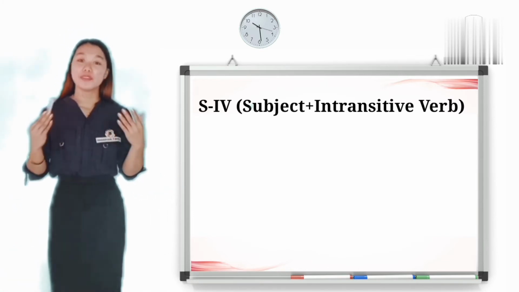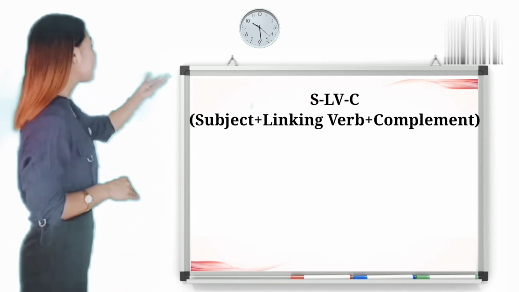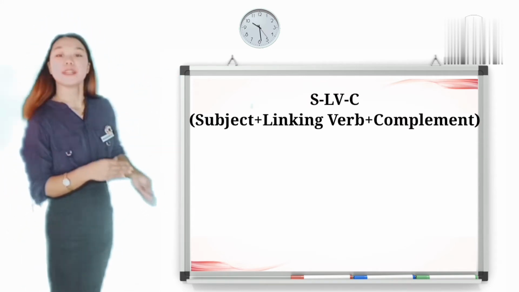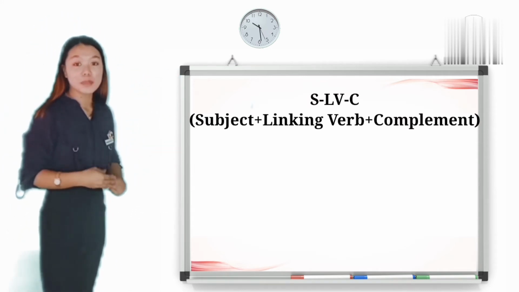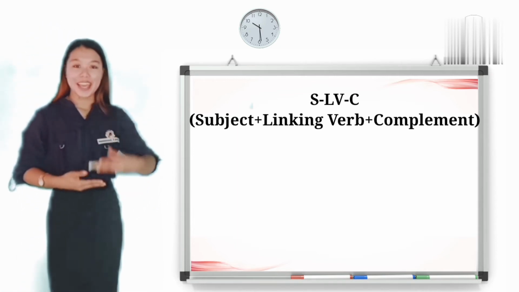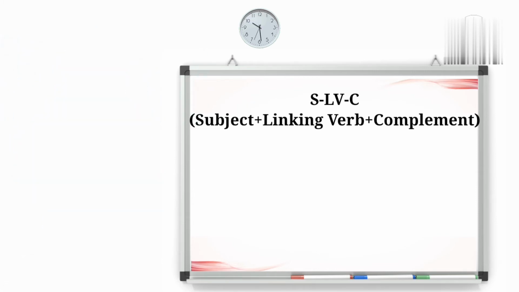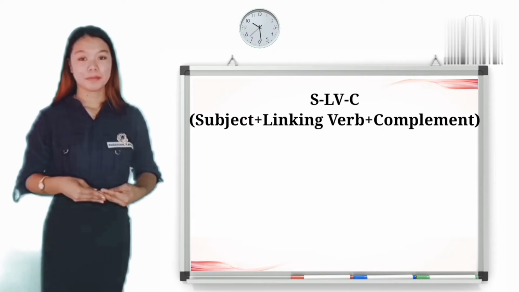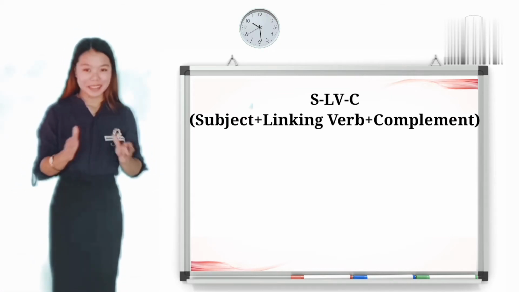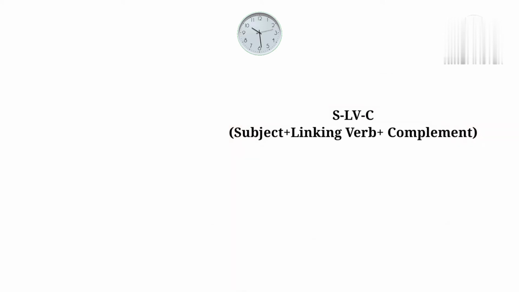If you have no question, let's proceed to the second pattern, which is the SLBC, where S stands for the subject, LB stands for the linking verb, and C is the complement. Mr. Tai, give me the meaning of complement. Ma'am, complement can be a predicate noun or predicate adjective. Very good, Mr. Tai.